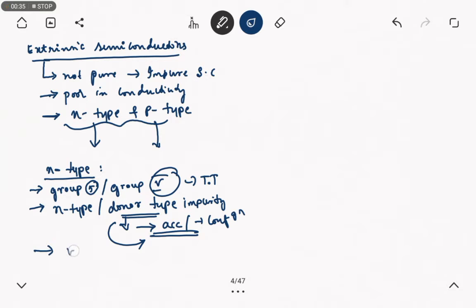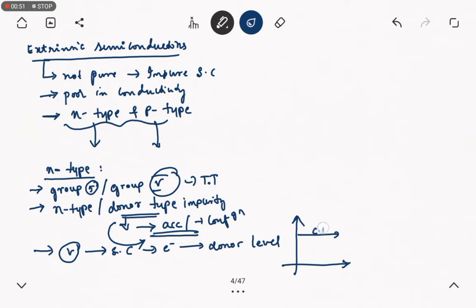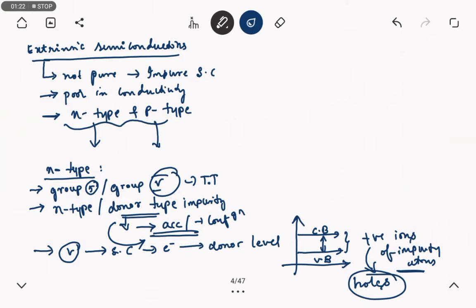Whenever a small amount of energy is supplied to the semiconductor, the electrons are transferred from the donor level. Conduction happens from the valence band to the conduction band. When the electrons are transferred from the donor level to the conduction band, it leaves behind positive ions of the impurity atoms, which directly refers to holes.